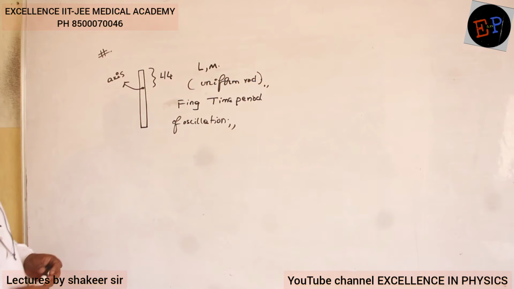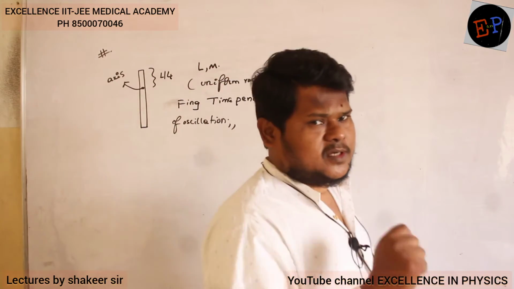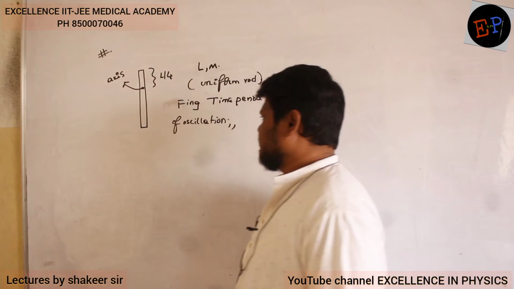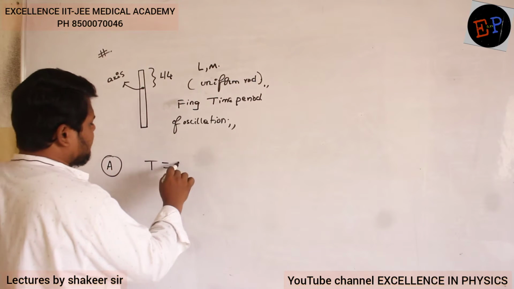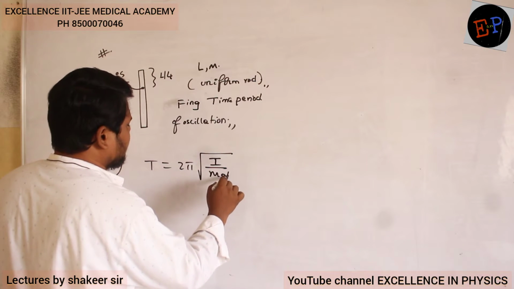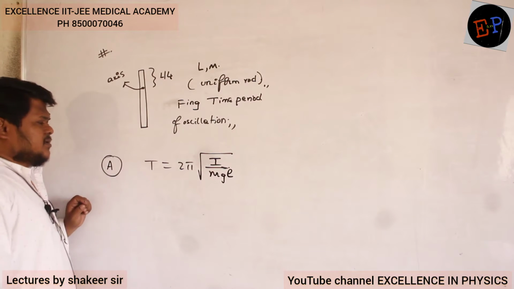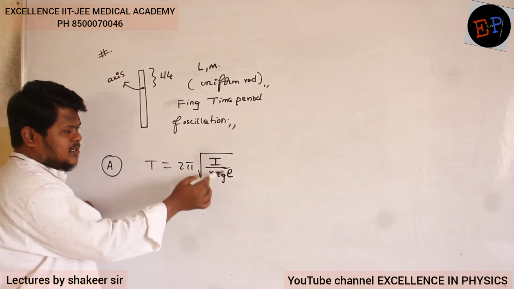Clear now? Then if I disturb this one, it also starts performing simple harmonic motion about the axis of rotation. Here, what is the formula for SHM? The time period of SHM we have already calculated, so 2 pi root I divided by mgl. This is what we have studied. Now the question is, mass I know, g value I know, l and I values I have to calculate.